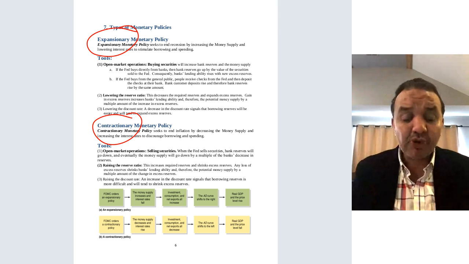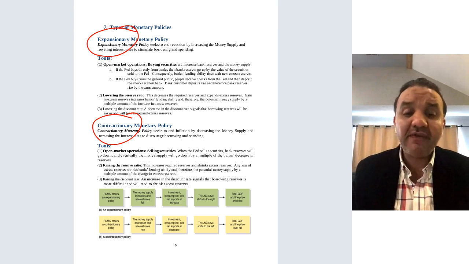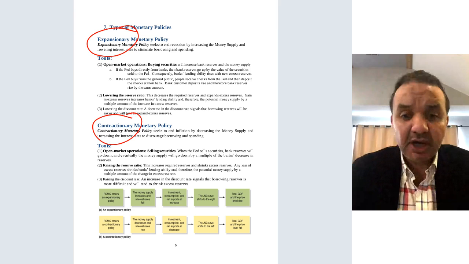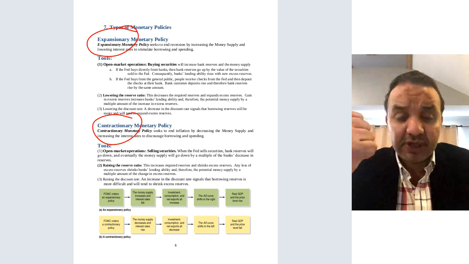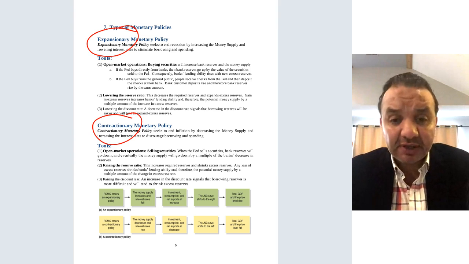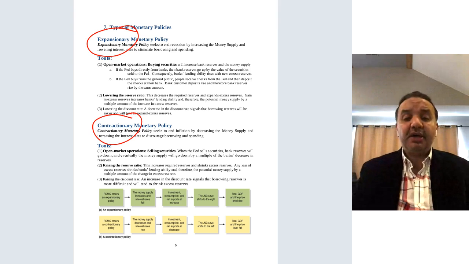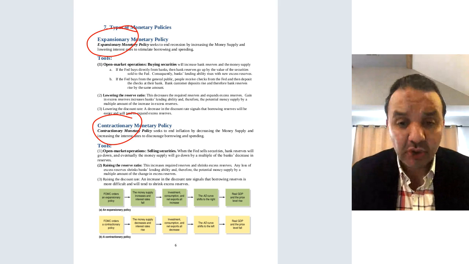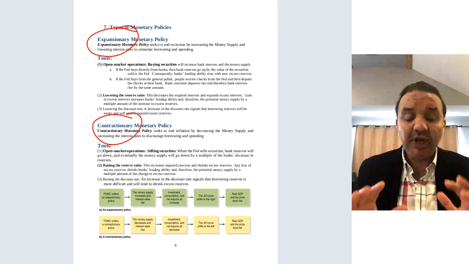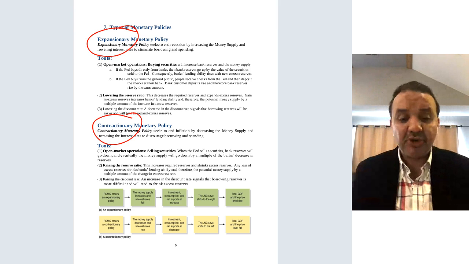Okay, more importantly, what are the tools in each monetary policy? In the previous video, I said that we have three tools. Let me repeat these tools again. The first tool is the minimum reserve requirement ratio. The second one is the federal fund and discount interest rate. And the last tool is the open market operations. Now, let's see how the federal bank will use each of these tools under the expansionary and the contractionary monetary policy.